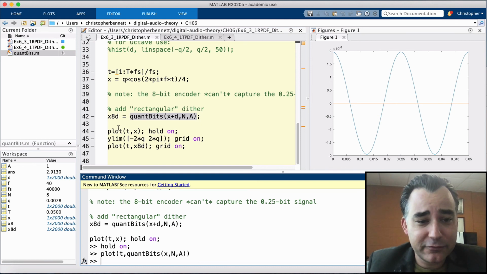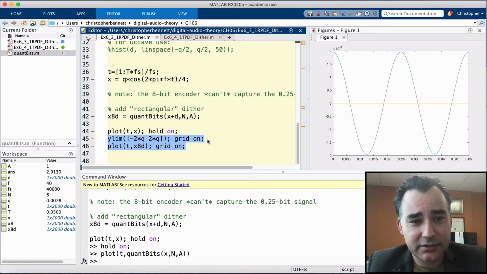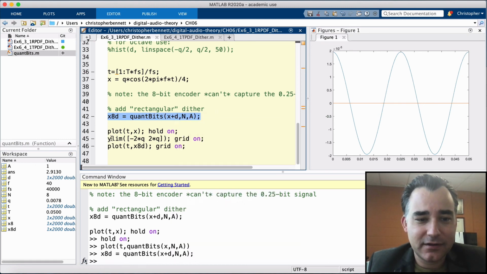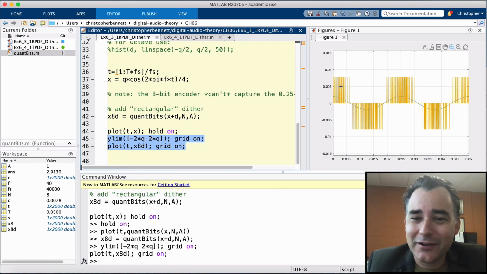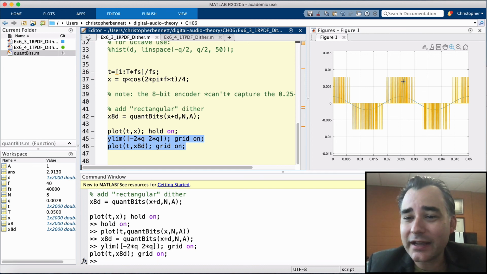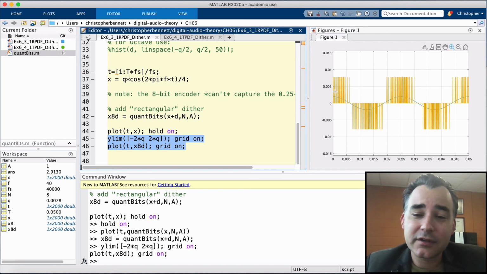But now, if we add some dither to it, so here we have X8D. So that's quantized, but with the dither added. Now when we plot that one, what do we see? We do see this noise modulation still tracking with the phase of this very low level signal. So while we have gotten rid of some of the noise modulation, at very, very low level signals, some noise modulation still does exist. Now this is an extreme example, but it's just to prove a point.